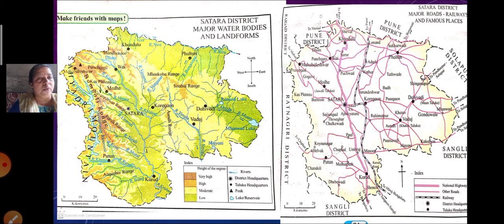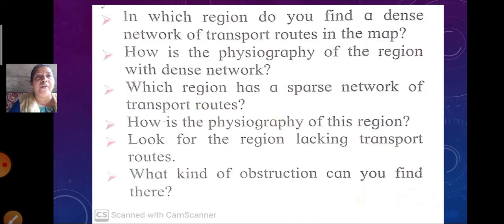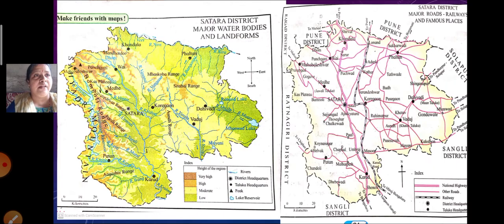Now what was the question related to? The question was, in which region do you find a dense network of transport routes? Now, first of all we'll see the transport map. When we see the transport map, we can easily find out where you can see the dense network. It is the central part of the Satara district. In the central part of the Satara district, we can find a dense network of transport routes.